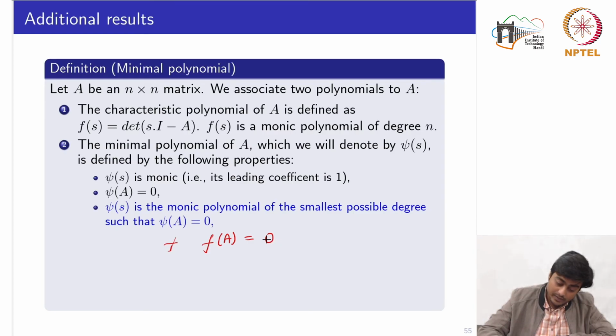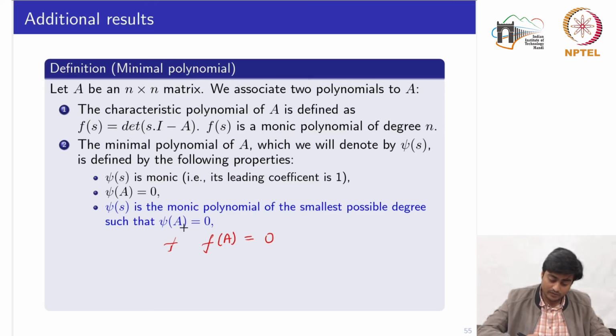So the minimal polynomial should also satisfy this property. In addition to these two properties, psi of s should be the monic polynomial of the smallest possible degree such that psi of A is equal to 0. We will consider a couple of examples by which you would get a clear picture of how to compute this minimal polynomial.